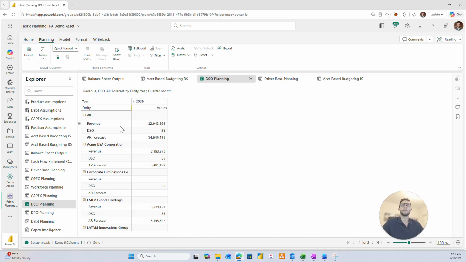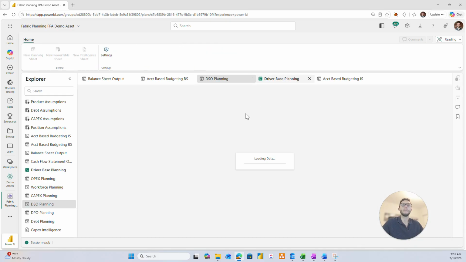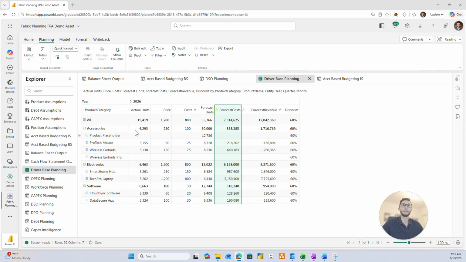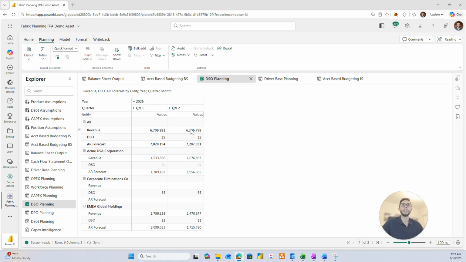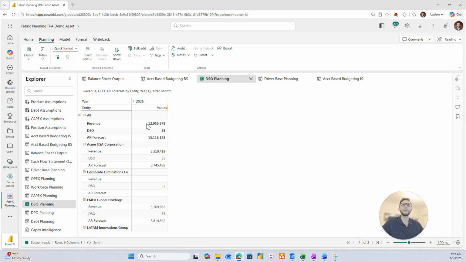Not only that, but this is fully integrated. I can come into my driver-based planning module here, and I have the ability to forecast my different units. If I'm assuming that I'm doing 60,000 units this year, we can immediately see what that revenue impact looks like on our organization, come back to our DSO plan, and see, of course, the updates happening on this here. This is real-time planning where we can immediately see our revenue impact showcasing from our driver-based planning here and what that reflects our AR to be.